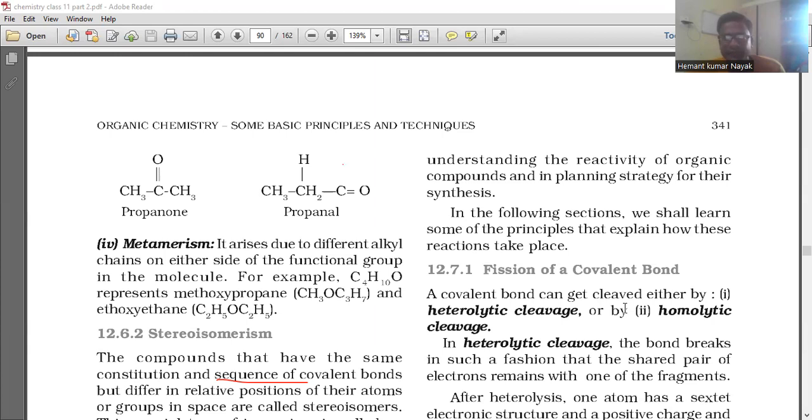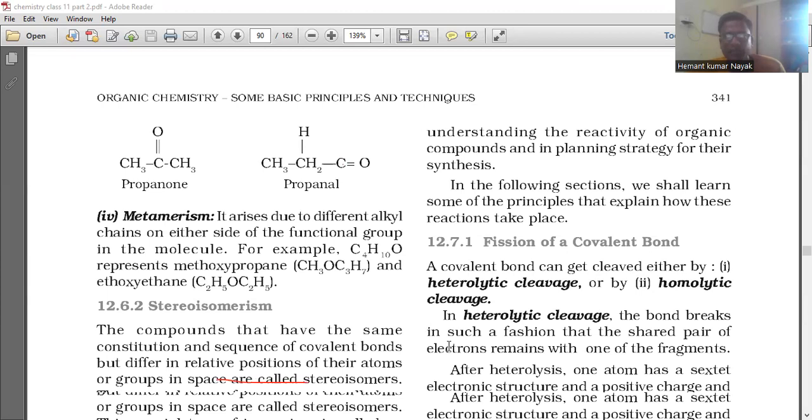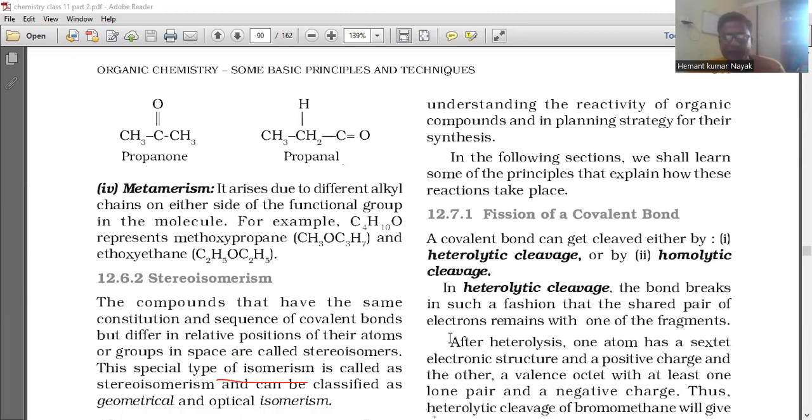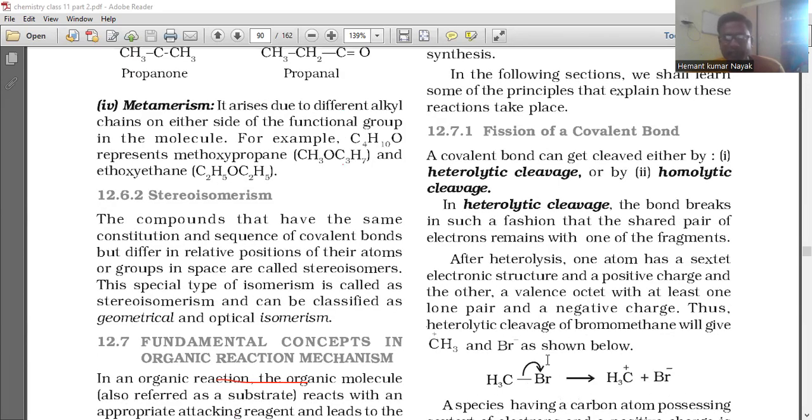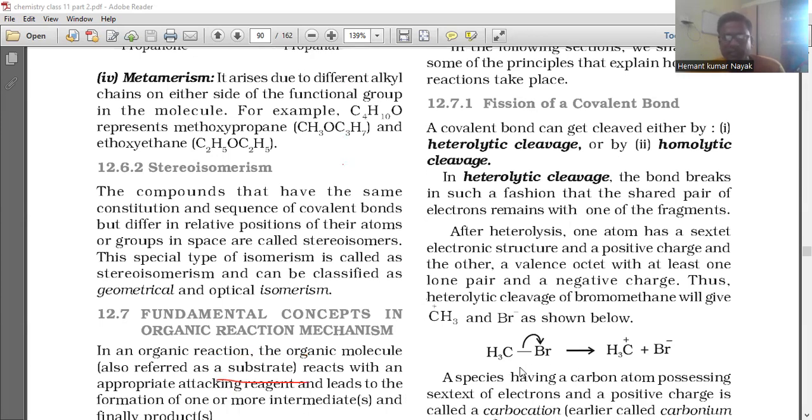A covalent bond can get cleaved either by heterolytic cleavage or by homolytic cleavage. In heterolytic cleavage, the bond breaks in such a fashion that the shared pair of electrons remains with one of the fragments. After heterolysis, one atom has a sextet electronic structure and a positive charge, and the other a valence octet with at least one lone pair and a negative charge. The heterolytic cleavage of bromomethane will give CH3+ and Br- as shown below: H3C-Br gives H3C+ and Br-.